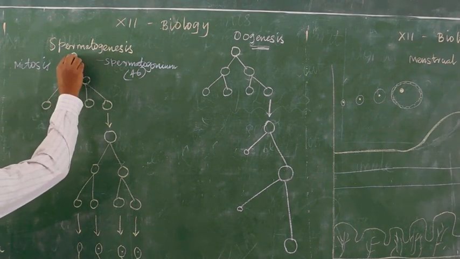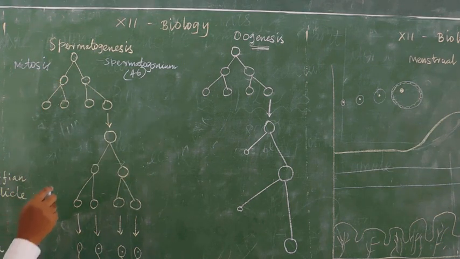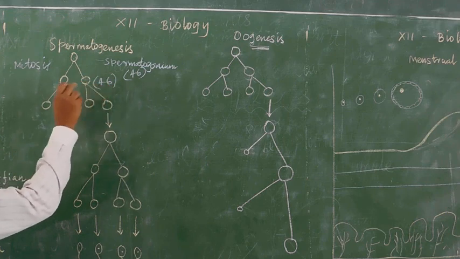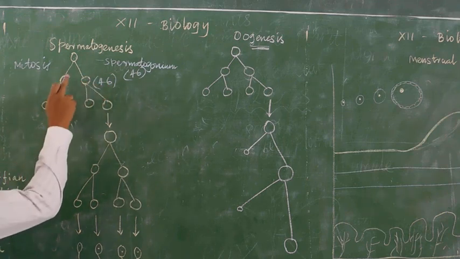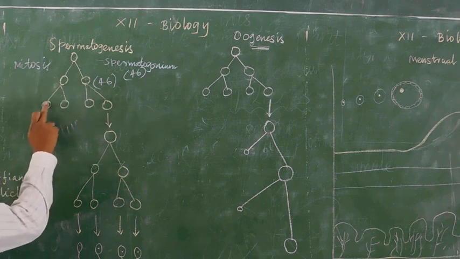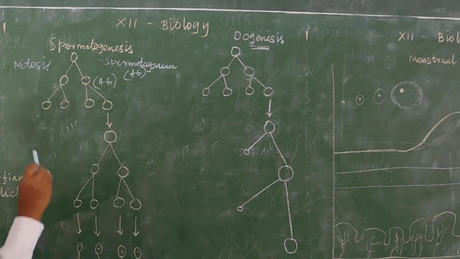This is a spermatogonium with 46 chromosomes. Here also 46 chromosomes. Then each spermatogonium again undergoes mitosis and develops into another spermatogonium.